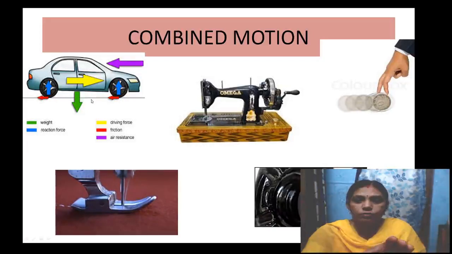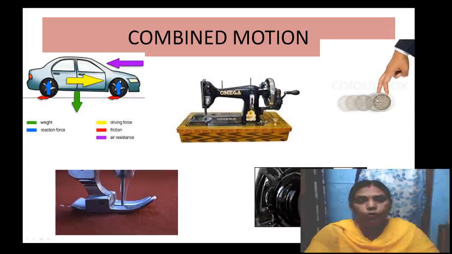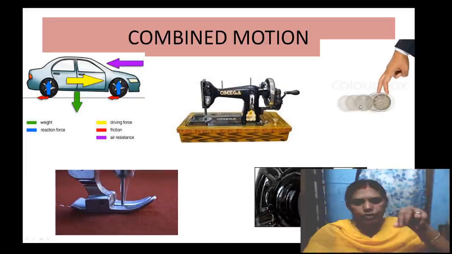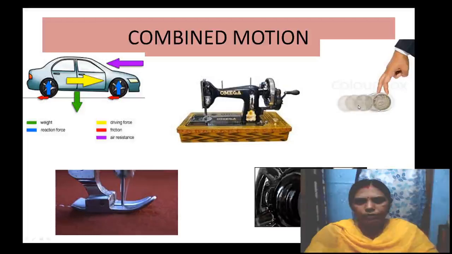So which motion is it? That is the translatory motion. So the movement of the car has both motions together: translatory motion as well as circular motion. Okay. And then here is the coin. When you are rolling the coin, it also spins, right? It rotates, and then afterwards it moves forward. So that also has combined motion.